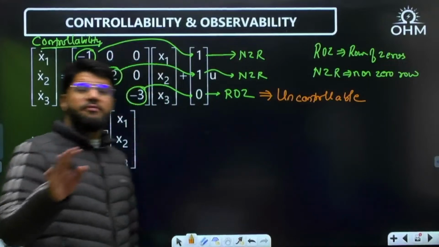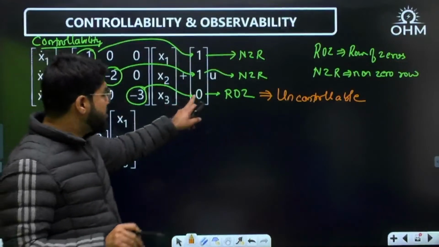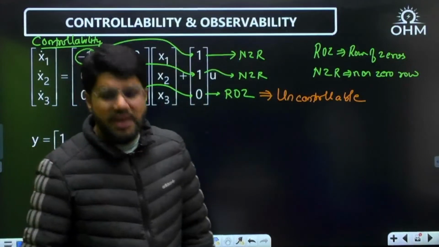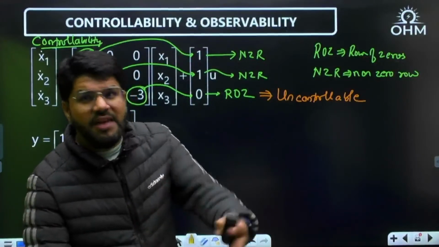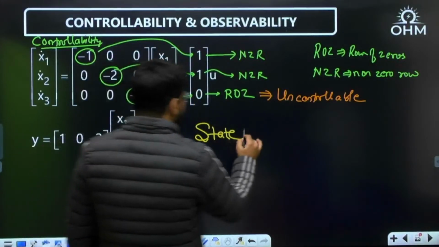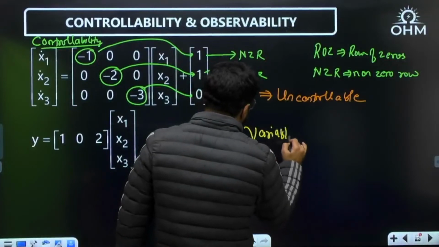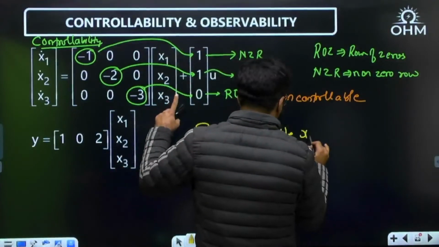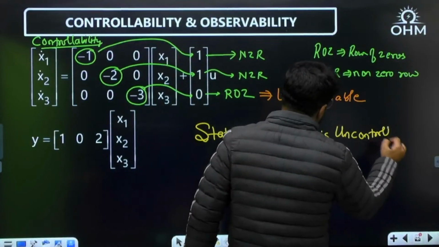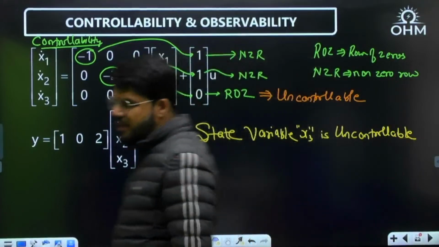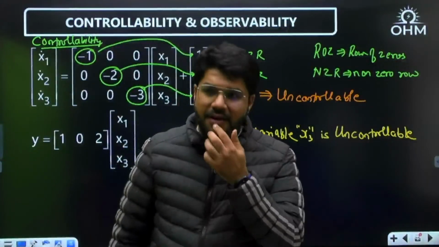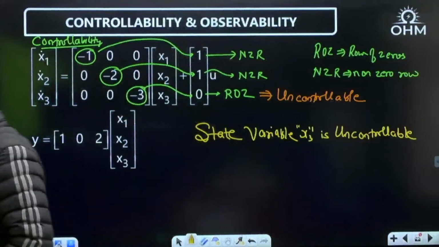In fact, you can also say which state is uncontrollable. So, which row is 0? The third row is 0. We can use Gilbert's test. That is the benefit. In Gilbert's test, if a system is uncontrollable, you can also say which state variable specifically is uncontrollable. Which state variable? The third one, because the third one was a row of 0. The state variable x3 is uncontrollable. That is one of the benefits of Gilbert's test. You can directly look and say which particular state variable is uncontrollable. All right, let's move ahead to the next.